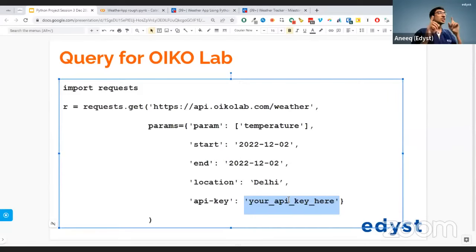All right. This is not the only service on the internet. There are hundreds of such services. I found this one to be the most comfortable to use for our session today. So I have used this. You can use any one that you want. Okay. Yes, I'm going to use OikoLab. In what format am I going to communicate with OikoLab, everybody? In which format? Very nice. JSON format. Can you all give me the full form of JSON?